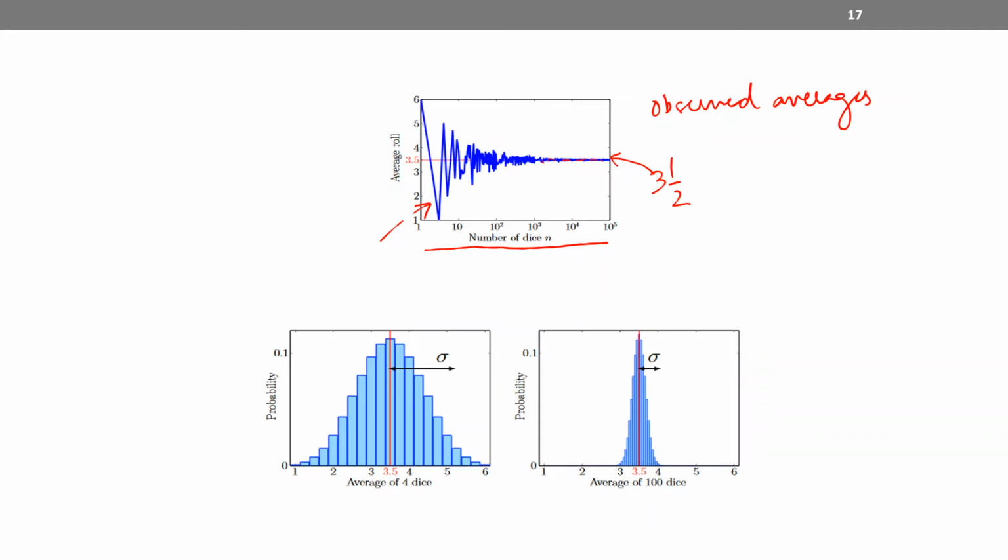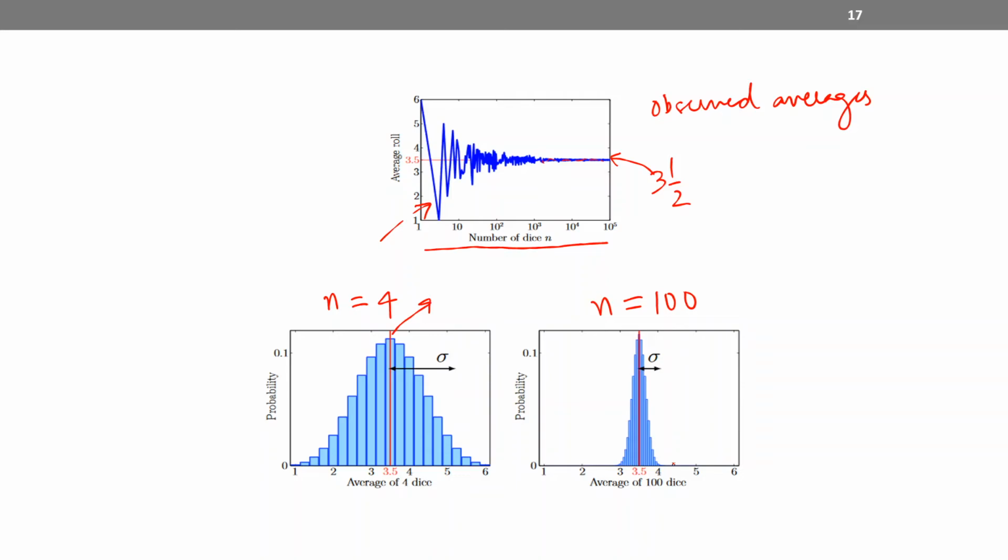A similar trend can be seen here when I'm plotting the probability values, or the PDF, against the averages. This is for n equals 4, and this is for n equals 100. Here I can see that the expected value is 3.5 for both of them. Why?